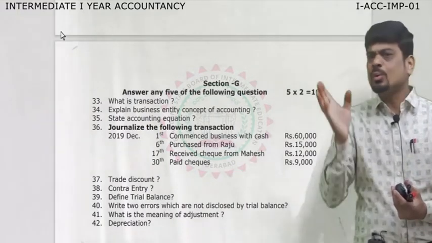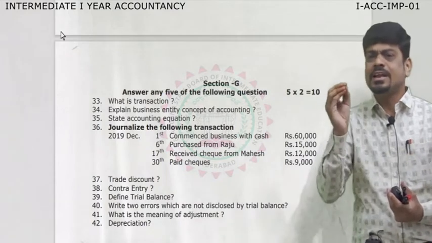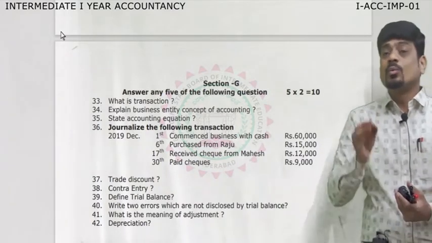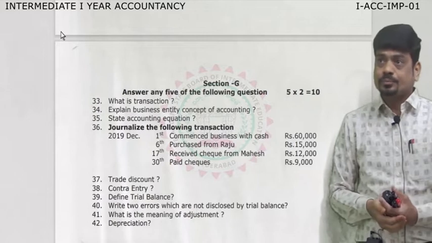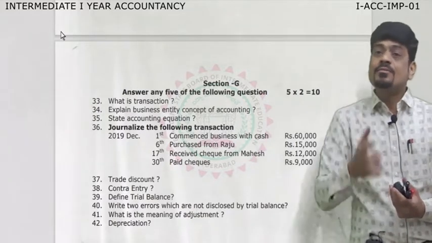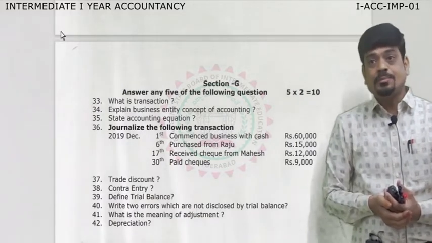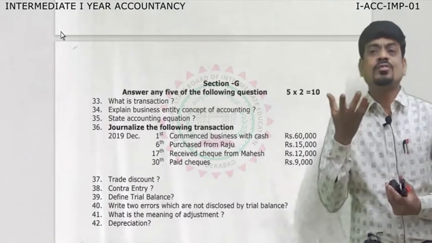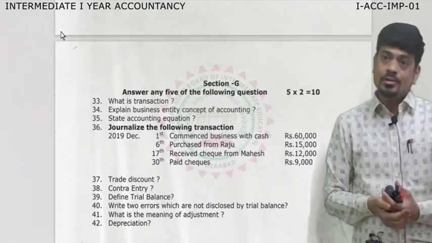The favorite question, I can say compulsory, 99% this question will be there. Sometimes they may ask what is journal proper also.